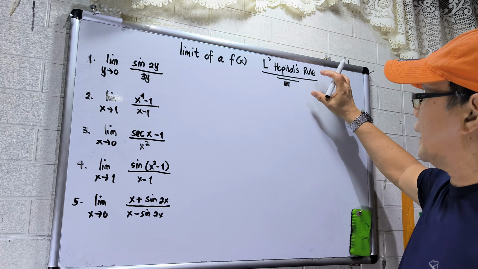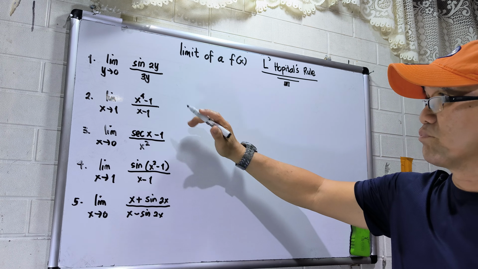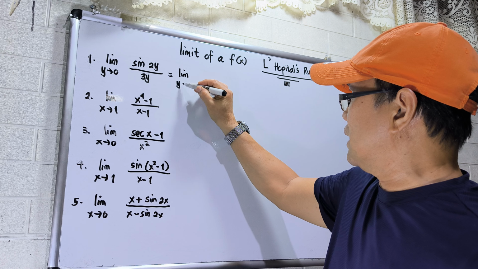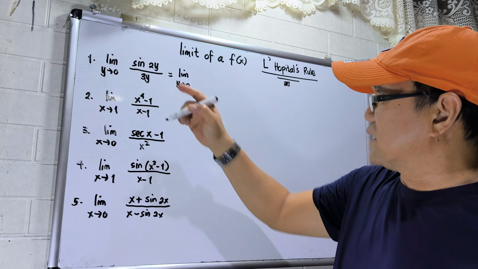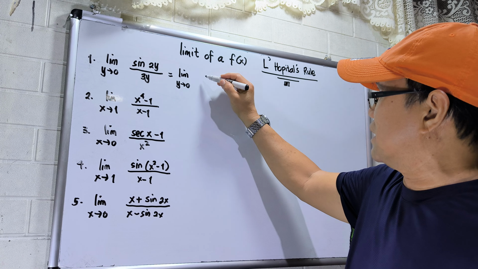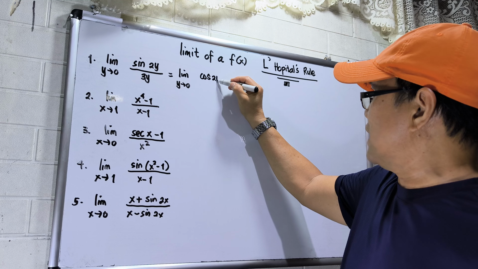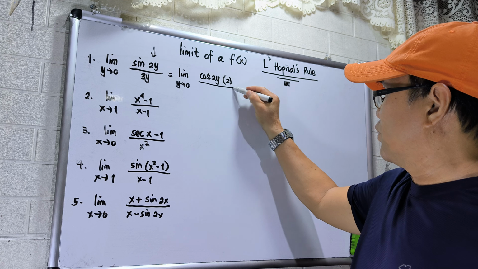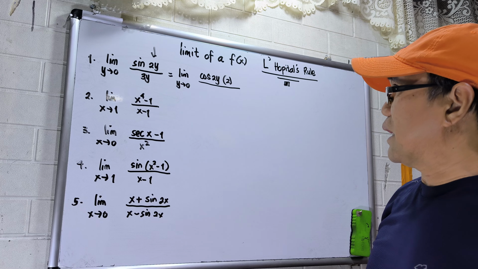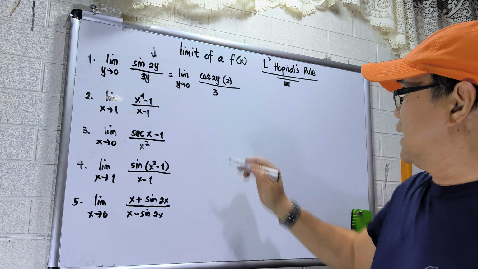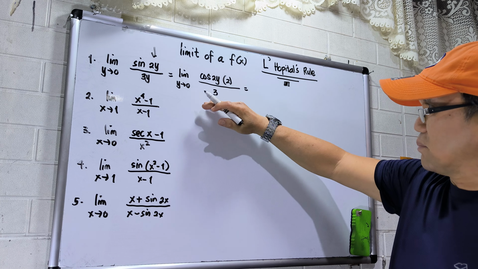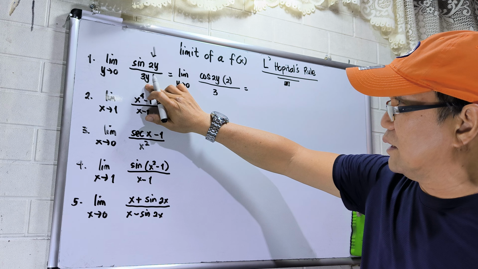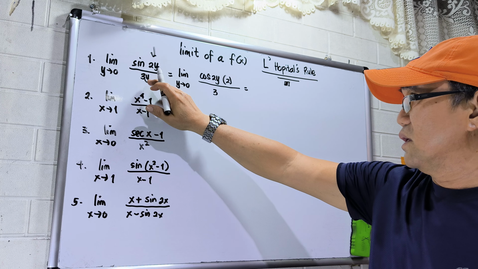So I will apply L'Hopital's rule to make it easy. In L'Hopital's rule, I'll just copy first the limit as y approaches 0. Then the derivative of sine 2y: the derivative of sine is cosine, so cosine 2y, then the derivative of 2y is 2. Then all over the derivative of 3y with respect to y, that will be 3. I'm sure that this will not be 0 for the denominator because this is already 3. But in here, if we plug in straight away, that will be undefined because the denominator will be 0.